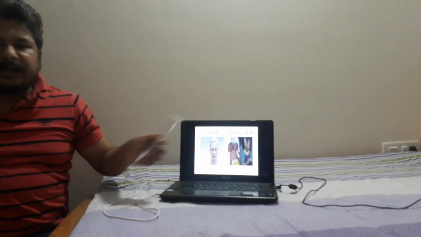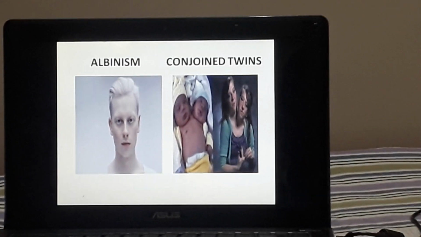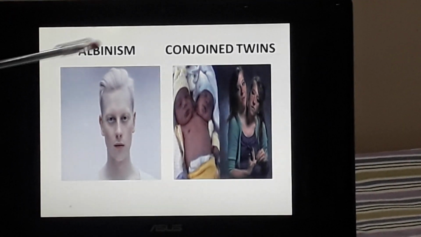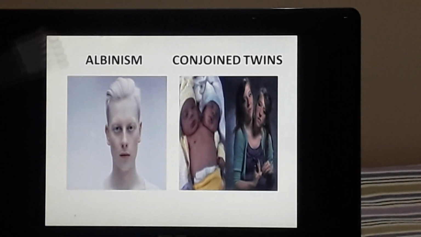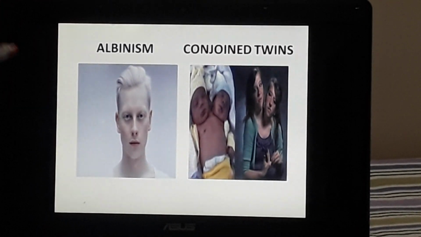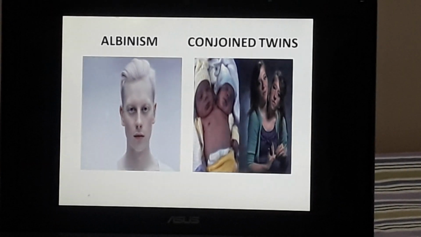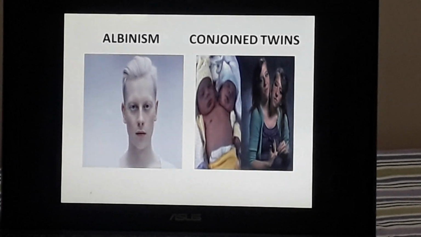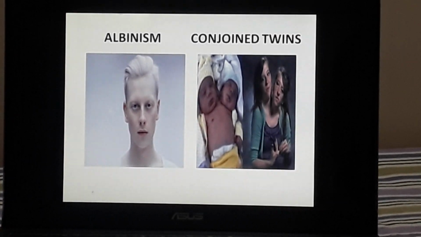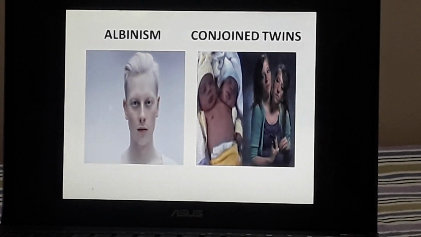These are the two examples. One is called albinism. The other example is the case of conjoined twins. Albinism is a congenital disease. That means it is present at the time of birth. It will not develop in your body after that. It will not develop, say, after 20 years. It will be present at the time of birth only.